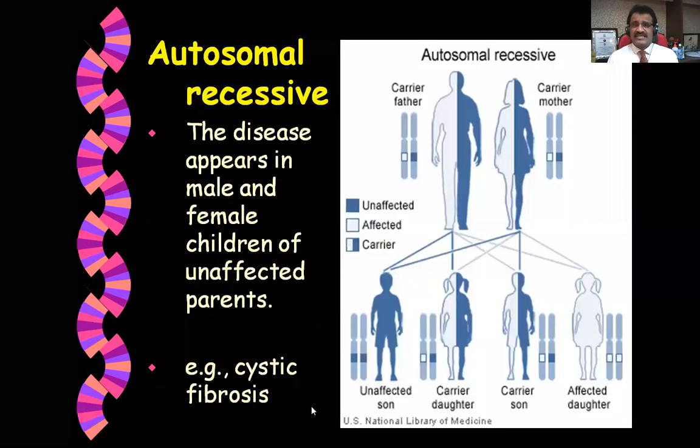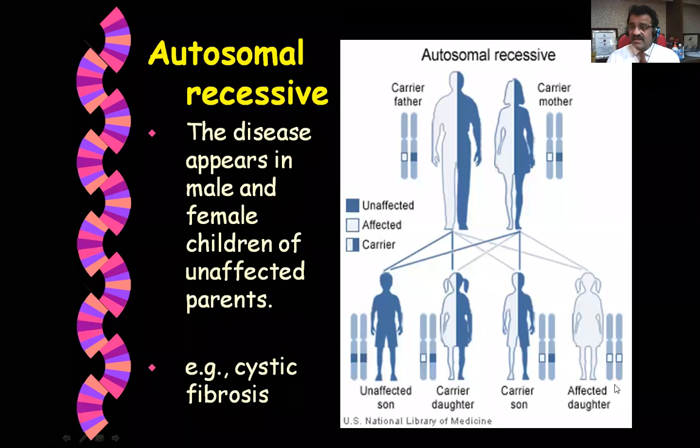First is autosomal recessive. For autosomal recessive, the main disorder is cystic fibrosis. Please see the example. In this disease, the disease appears in male and female children of unaffected parents. So both parents are unaffected carriers, carrier father and carrier mother. In that case, you can see the probabilities at the bottom of this image: unaffected son, carrier daughter, carrier son, and affected daughter.